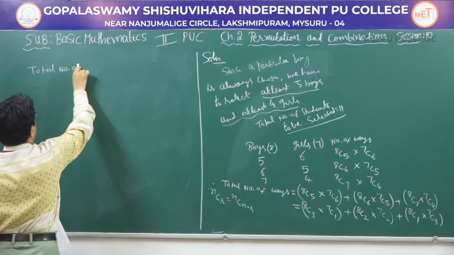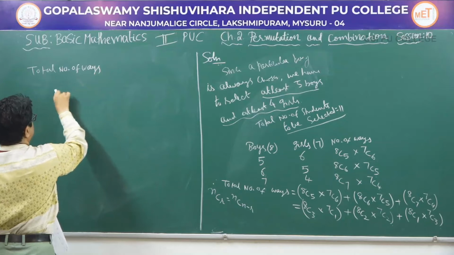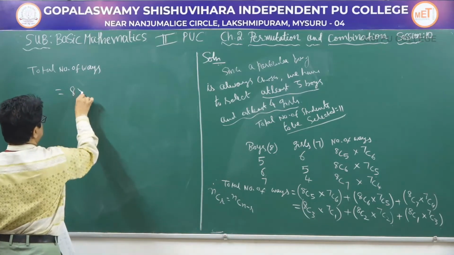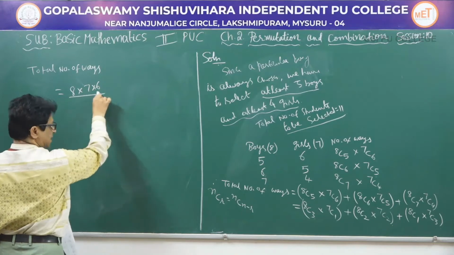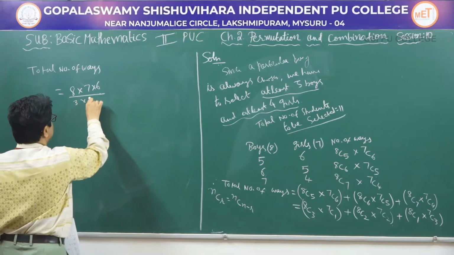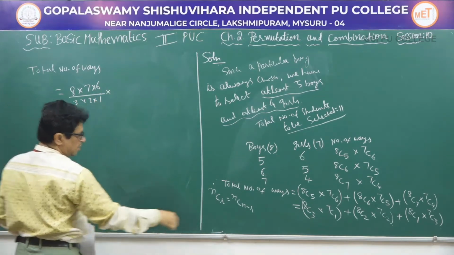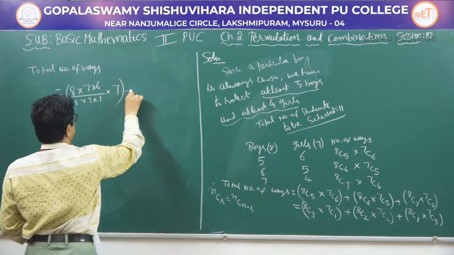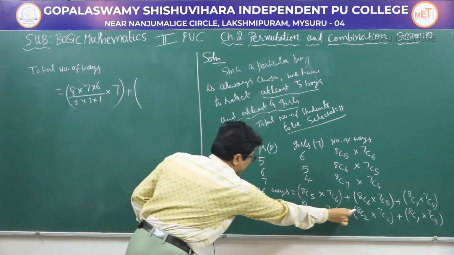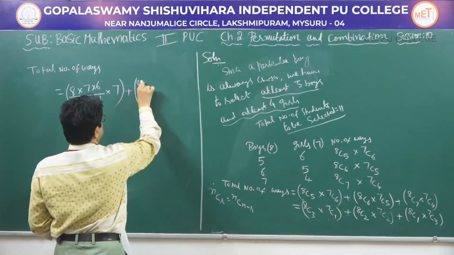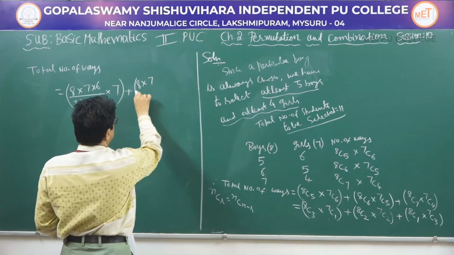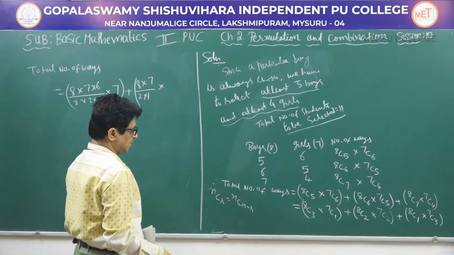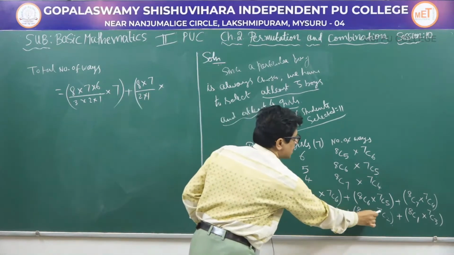Total number of ways is equal to 8C3 can be written as 8 into 7 into 6 divided by 3 into 2 into 1, into 7C1 is nothing but 7, plus 8C2 can be written as 8 into 7 divided by 2 into 1, into 7C2.